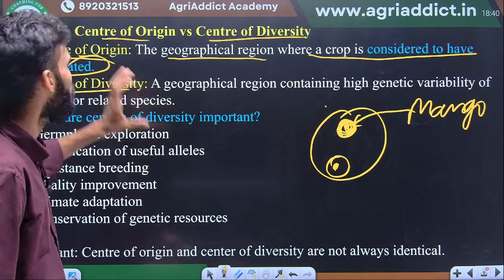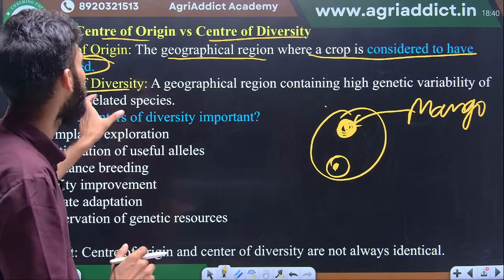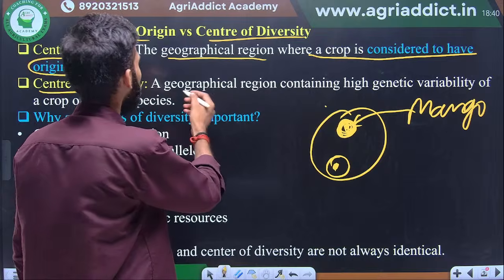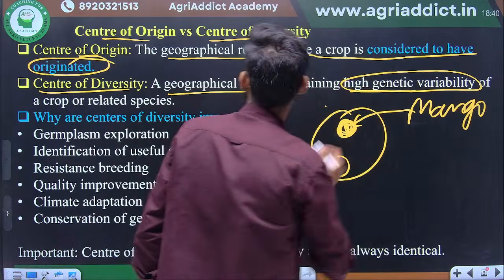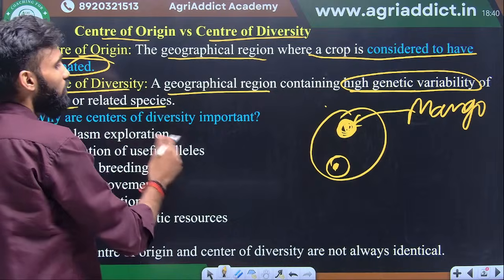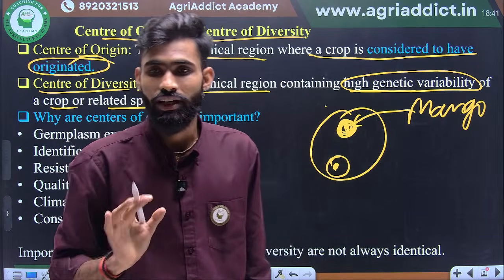These are the two terms. First one is center of origin, next one is center of diversity. Okay, so you should not be confused here. It is the geographical region containing the high genetic variability of the crop and its relatives. Okay, maximum variability will be there but the crop may or may not have originated in that area.